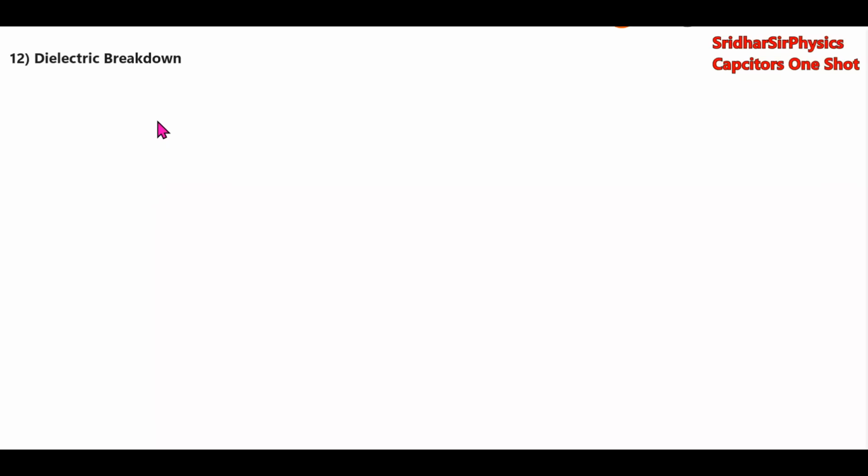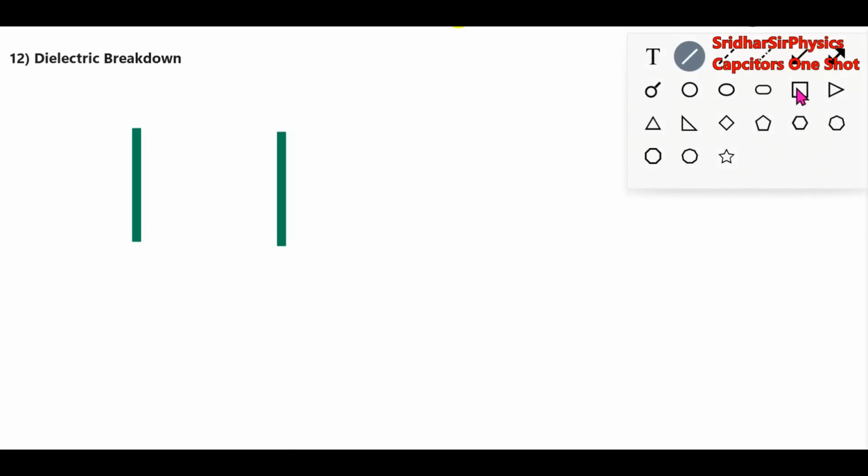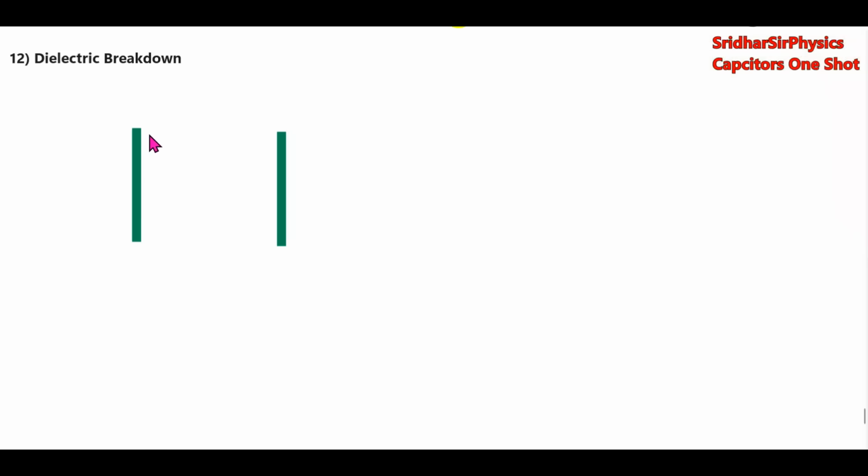What is the dielectric breakdown? Inside the capacitor, we'll be having the dielectric slab. There's a potential.